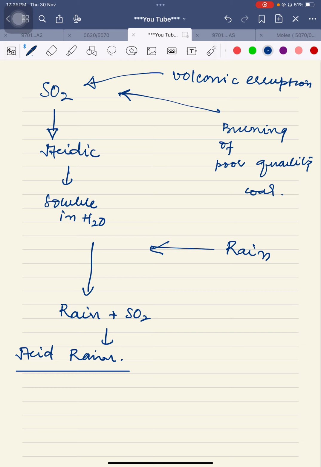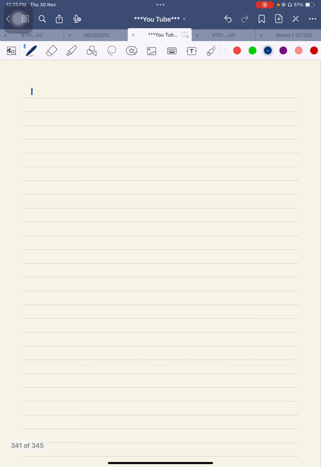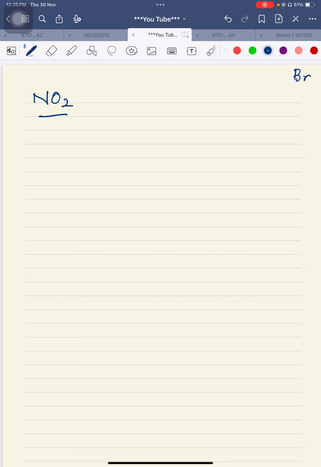Now I am changing the board to tell you another story about another gas. There is another gas which is called nitrogen dioxide gas. It is a brown colored gas. There are two substances of brown color which you should keep in your mind. One of them is Br2 and the other is NO2. Both are brown colored. NO2 is a gas, whereas Br2 is a gas when initially it is produced, but at room temperature it is liquid in state.